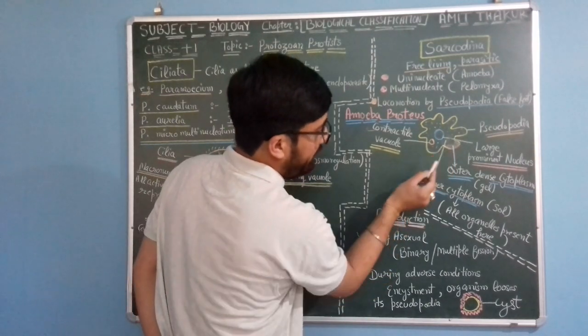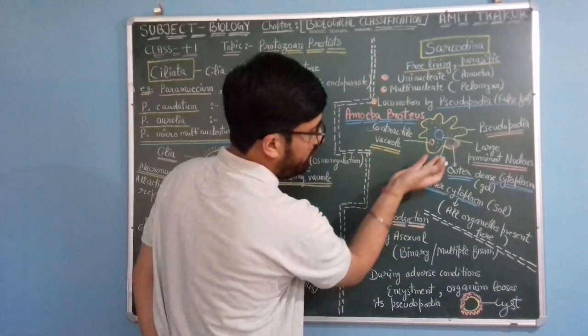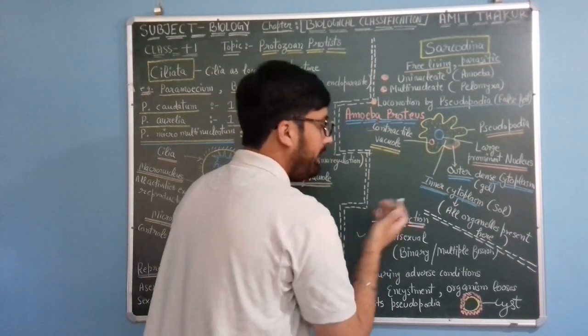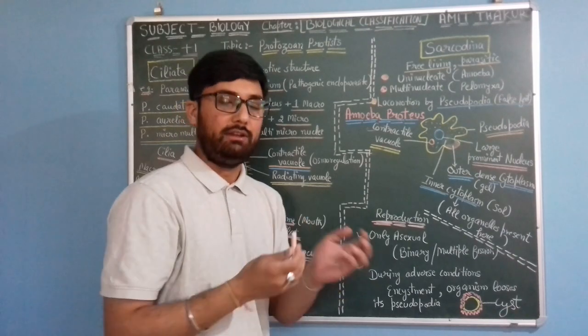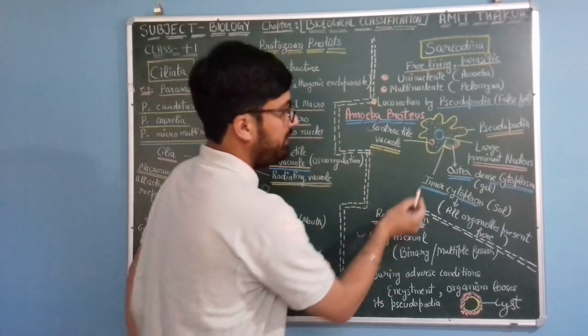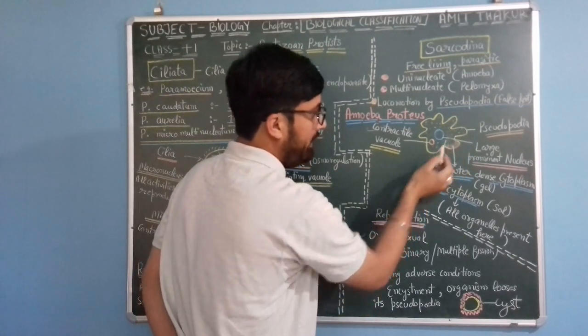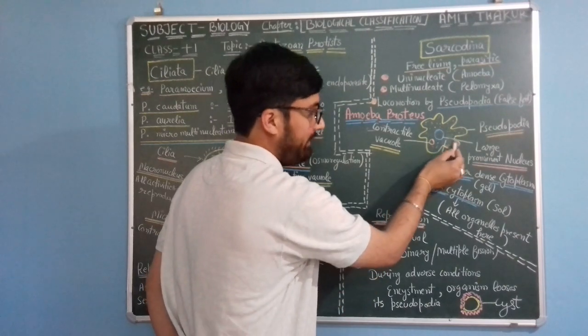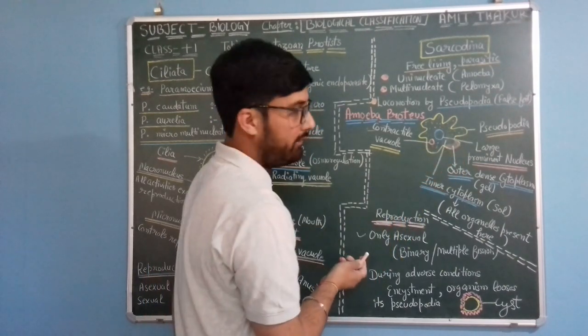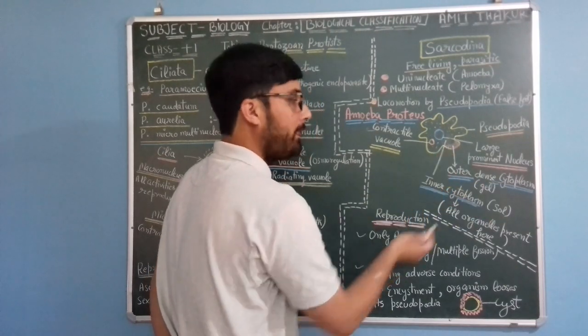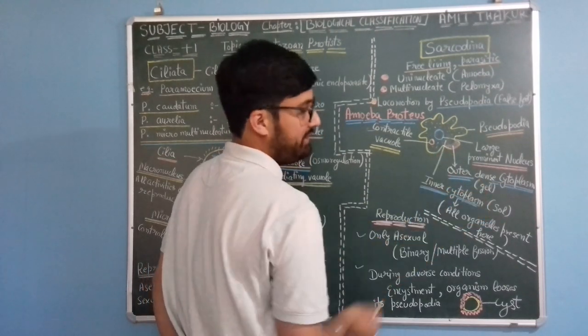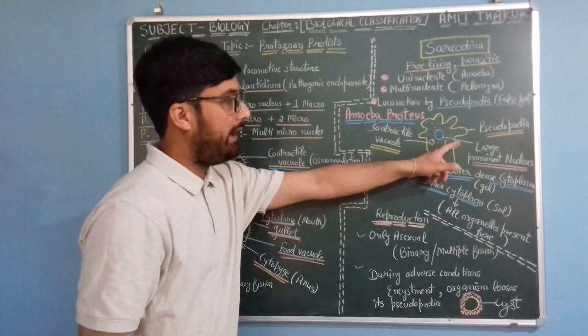The cytoplasm is divided on the basis of density. Near the cell membrane or pseudopodial extension it is quite dense, known as the outer dense cytoplasm, or gel.